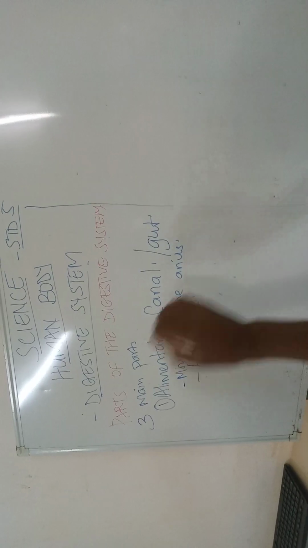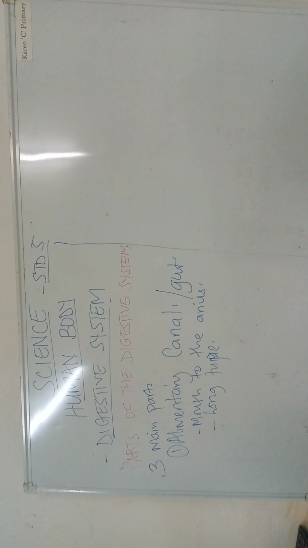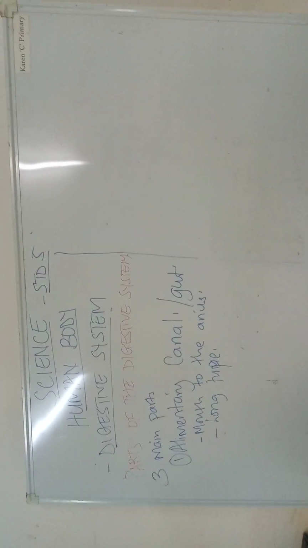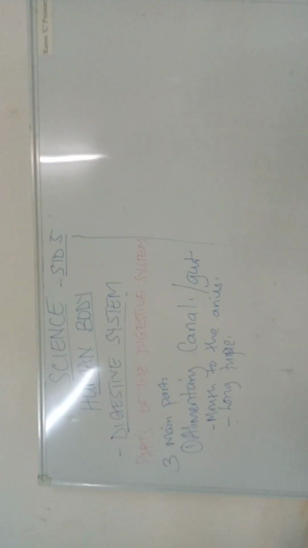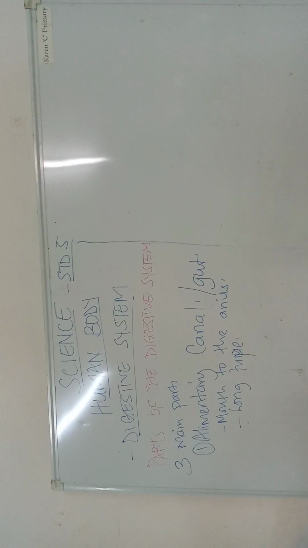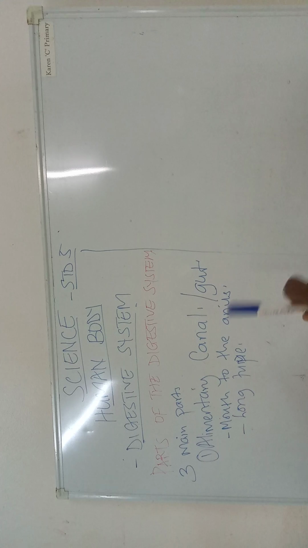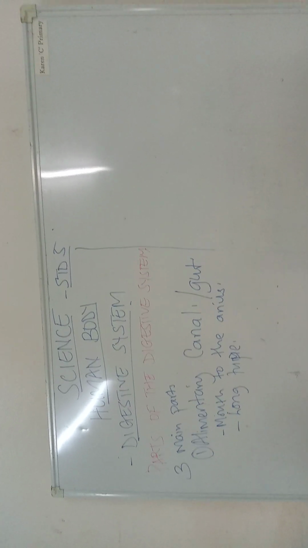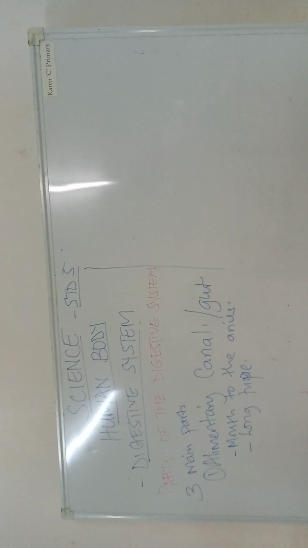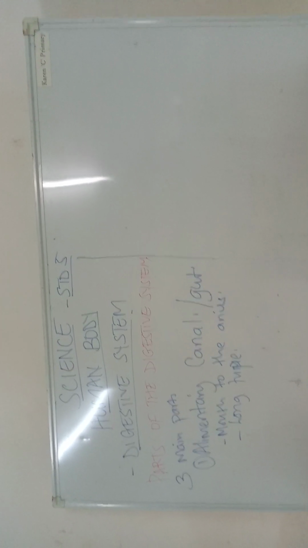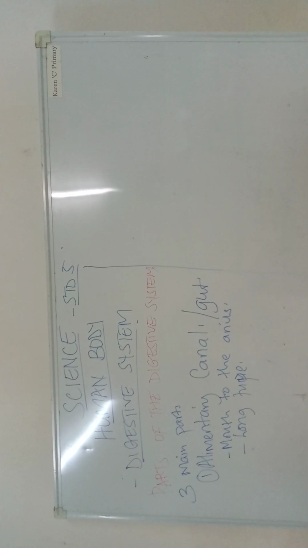When you look at the diagram for the digestive system, you realize that the tube from the mouth runs straight. It does not part somewhere. It runs straight up to the anus. That's the alimentary canal, making the first part of the digestive system.